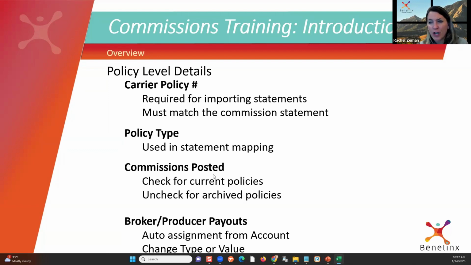Commissions posted. This is a checkbox field. We added it really early on with Benelinx. We thought we were going to actually get rid of it, and now it's come back with full vengeance because it's a really important field.